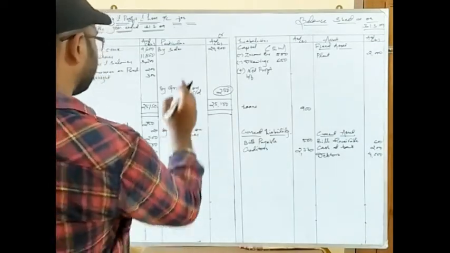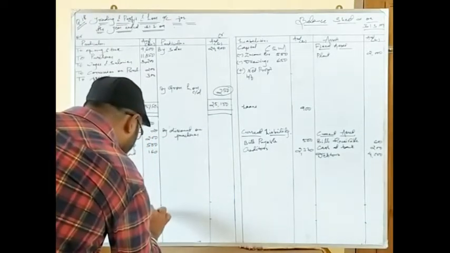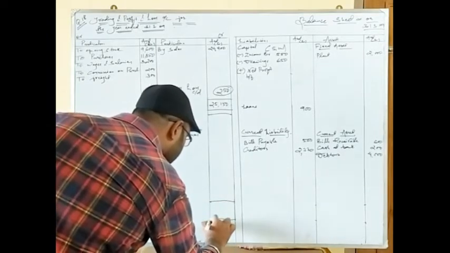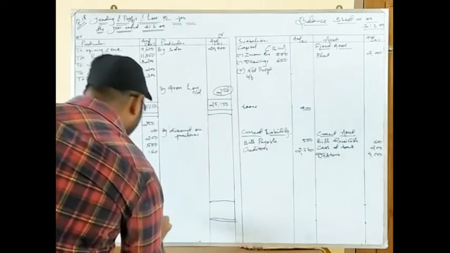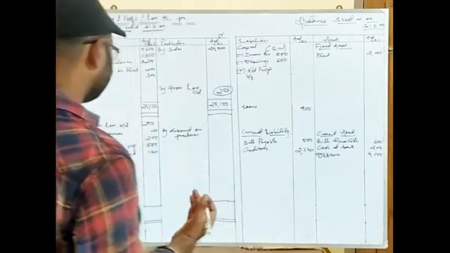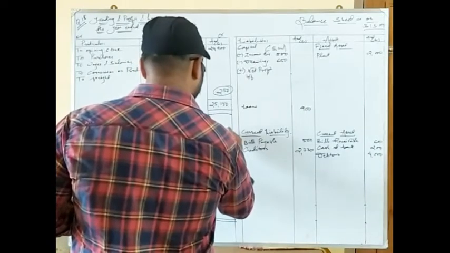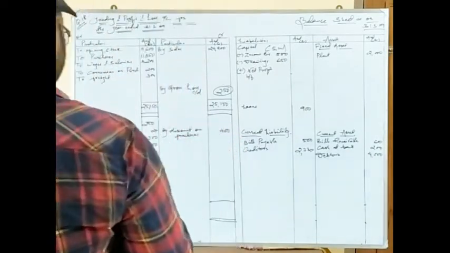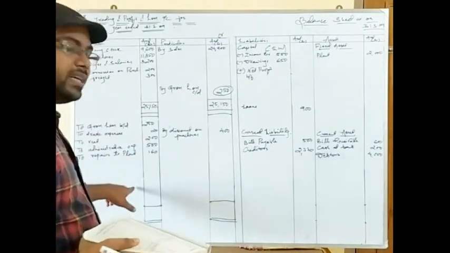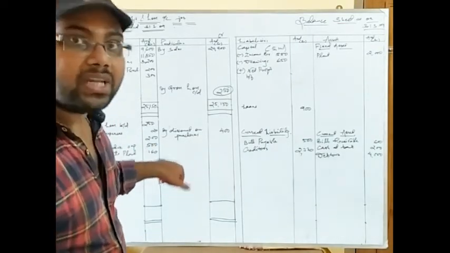Okay, so I have put the gross loss simultaneously in the profit and loss account. Let us see whether here we are getting profit or loss. The situations when we are getting gross loss, definitely in the question we will be getting net loss too. But see how much we are getting here. And obviously the debit side of the profit and loss account is more than the credit side. So definitely here indirect expenses are more and the indirect incomes are less. Only one indirect income is there. So definitely we are getting loss here again.